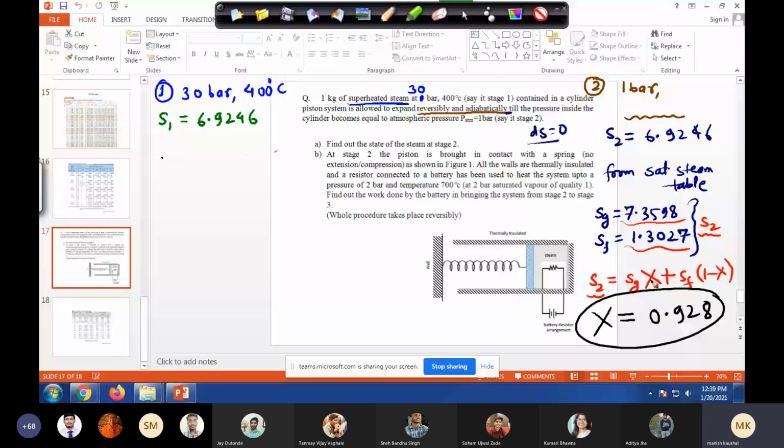Okay, so this is done. We know the quality. Now I would like to know the temperature. So do you think, Rahul, we know the temperature?